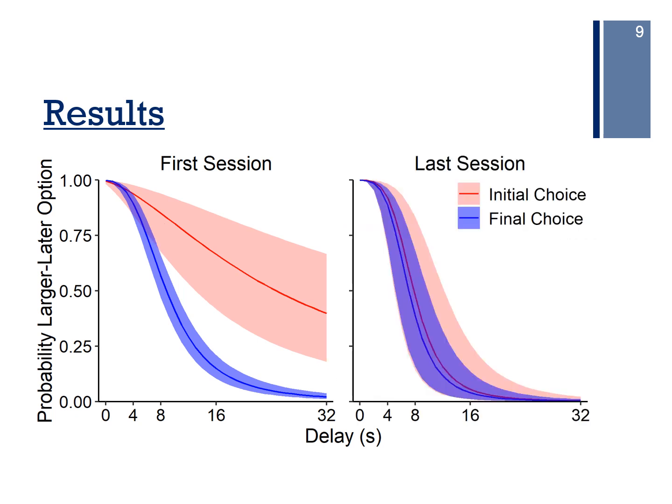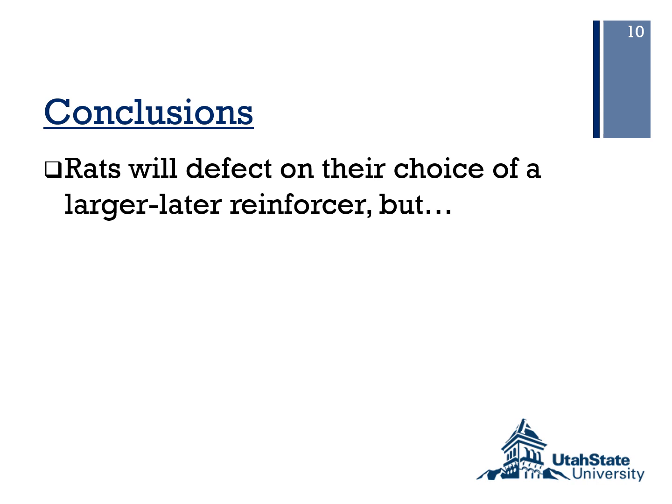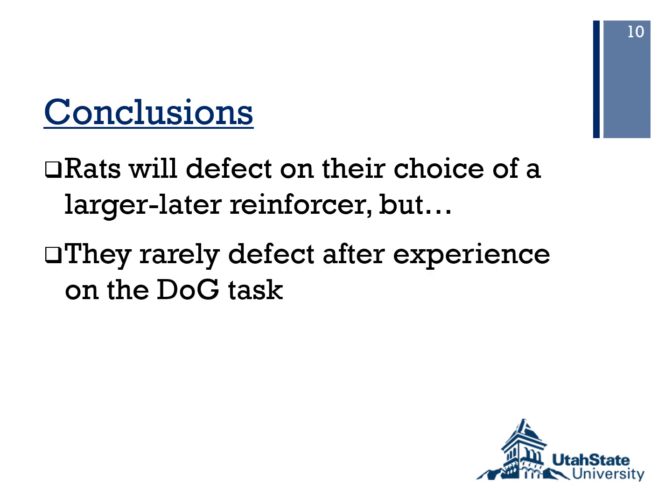If we look at the last session of this task, these functions are very similar, indicating that rats rarely defect on their choice of that larger option. Thus, we found that rats will defect on their choice of a larger later reinforcer in the delay of gratification task, but they rarely do so after they gain experience on that task.